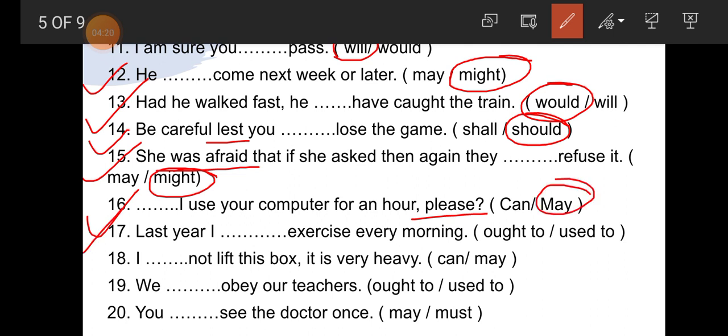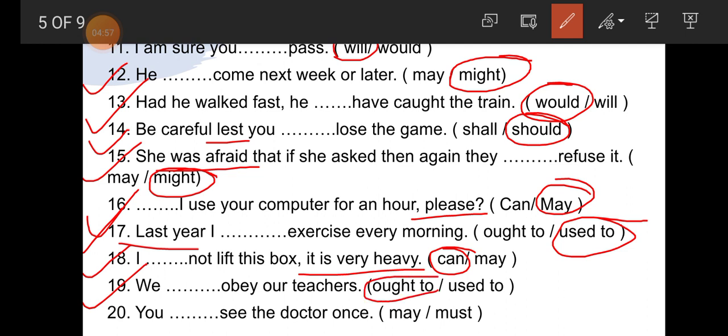Number 17, last year I dash exercise every morning. So last year, students, but not now. So used to is the correct answer. Last year I used to exercise every morning. Number 18, I dash not lift this box. It is very heavy. So here ability is shown. So can is the correct one. I cannot lift this box. It is very heavy. Now number 19, we dash obey our teachers. Students, so ought to and used to are the options here. So ought to is the correct one. We ought to obey our teachers.